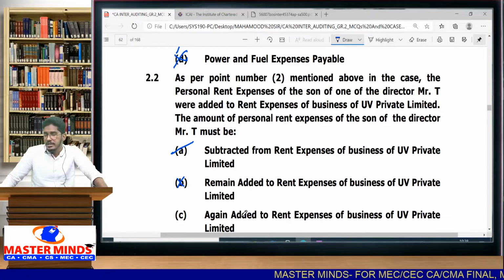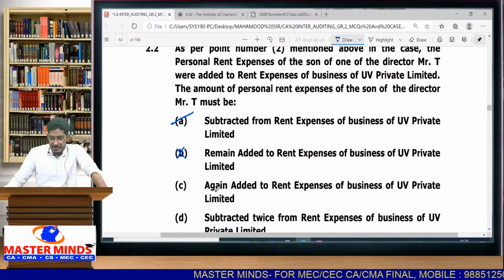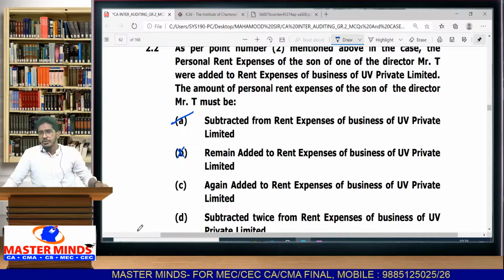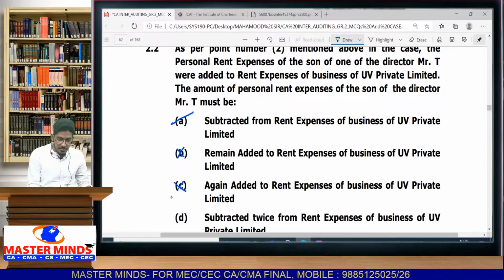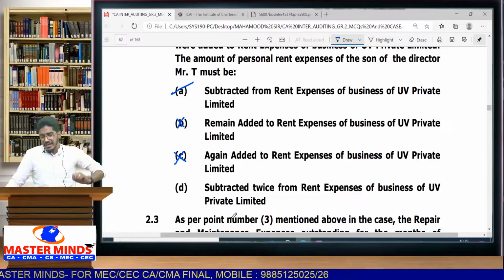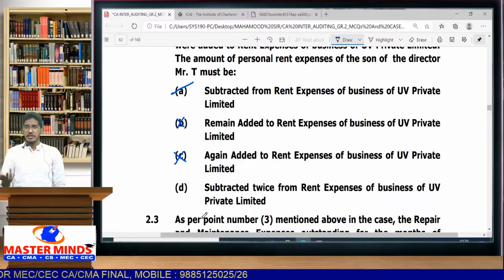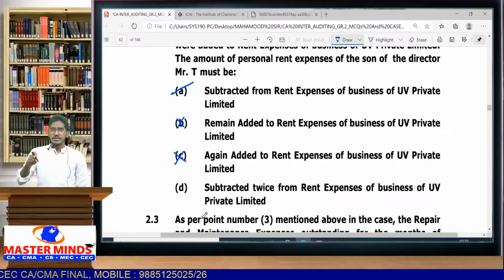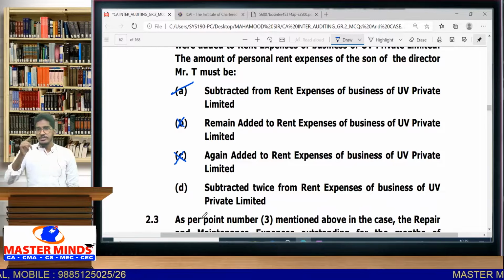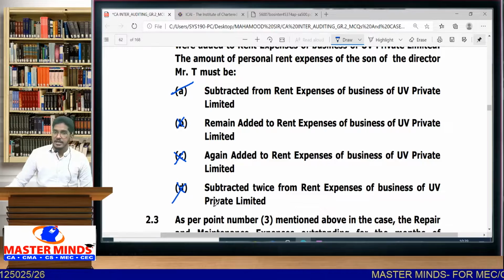Is it a correct explanation? No. Then C, again added to rental expenses. Is it a correct option? See, you have already added, which is wrong. Once again, why would you add? So B option and C option are also wrong. Then D option, subtracted twice from rent expenses of business of UV Private Limited. Not required. You have added it once, now deduct it. You are not required to subtract it twice. You just subtract it once, more than enough. So A option is the correct option.